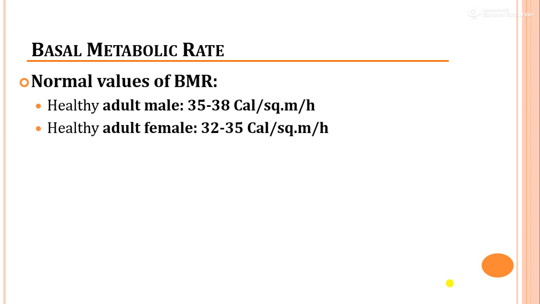Now, the reference range, what we can say are normal BMR values, for a healthy adult male is 35 to 38 calories per square meter per hour, while that of a healthy adult female is 32 to 35 calories per square meter per hour. So this BMR is usually expressed per square meter of body surface area.